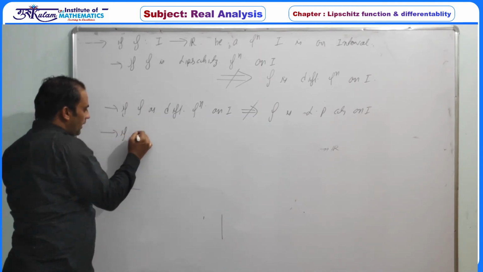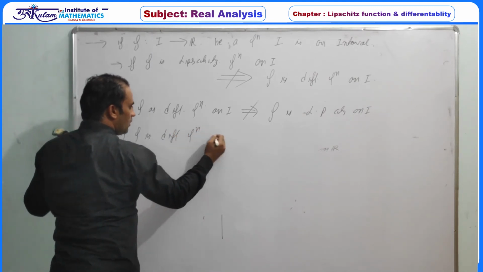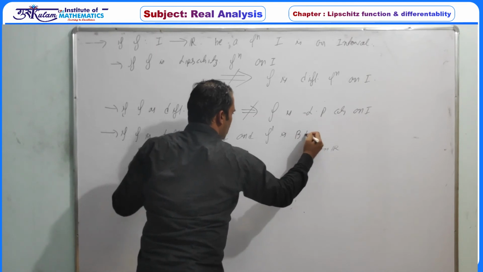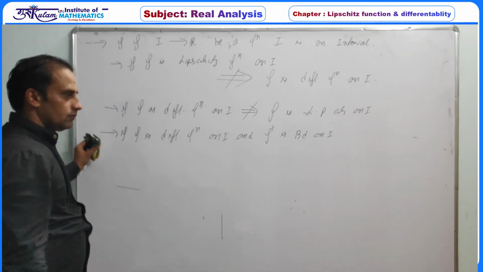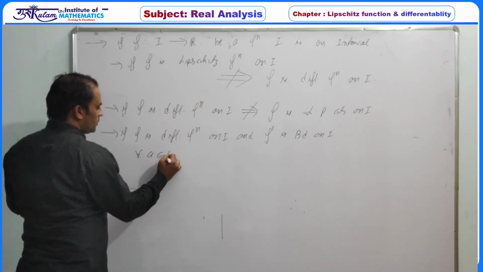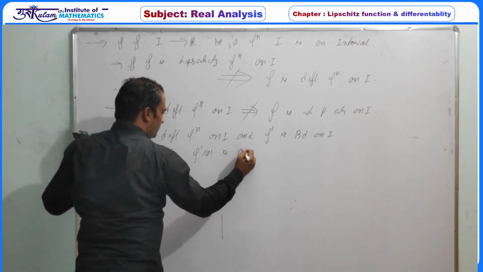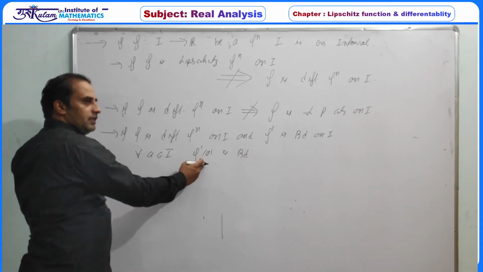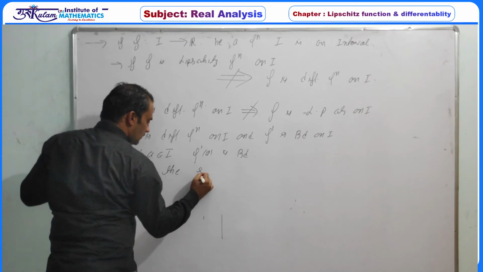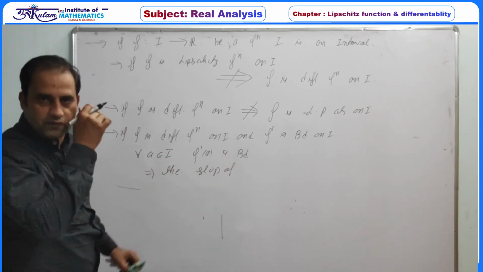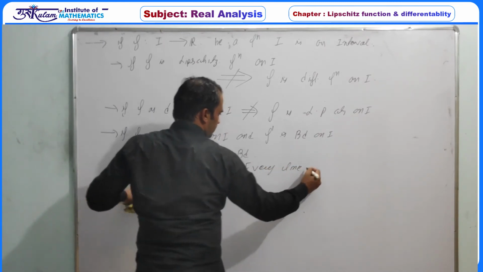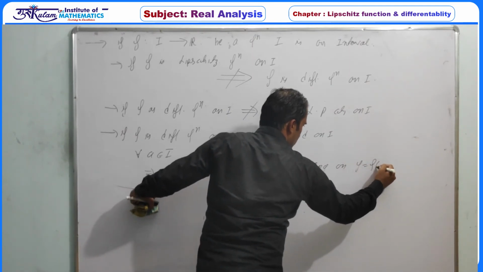Now, if f is a differentiable function on I and the derivative f dash is bounded on I, that is, for all a belonging to I, f dash a is bounded, that is, the slope of every tangent line is bounded, then definitely the slope of every line segment on y is equal to f x is bounded.